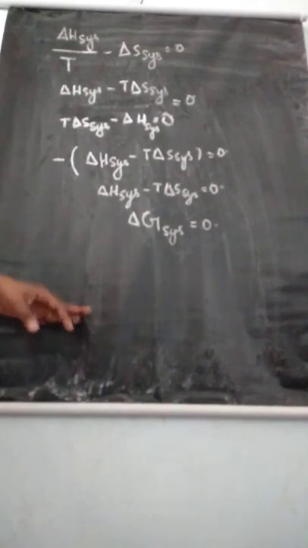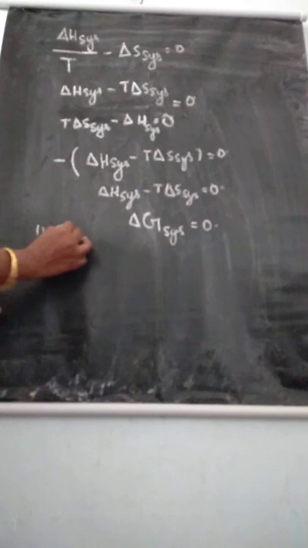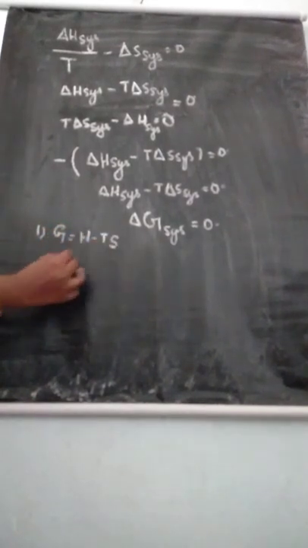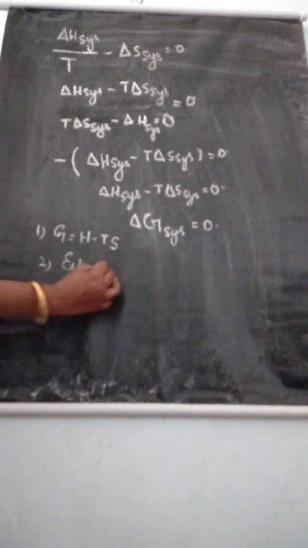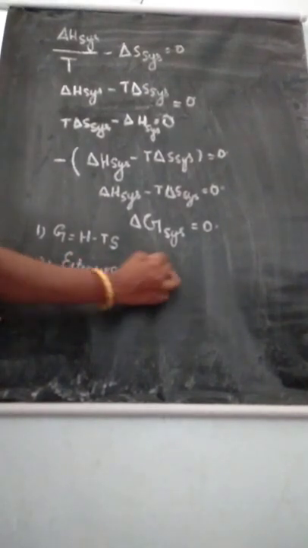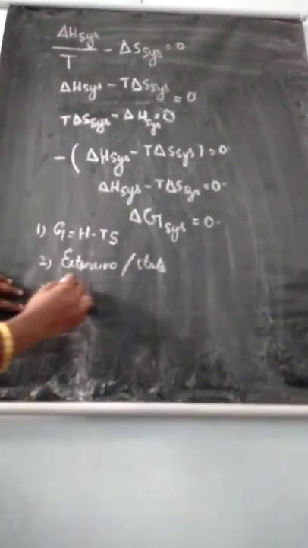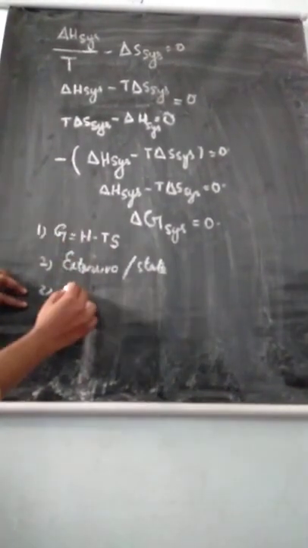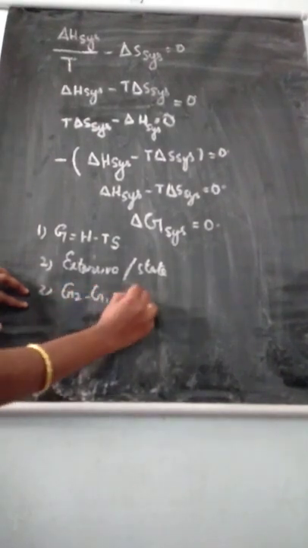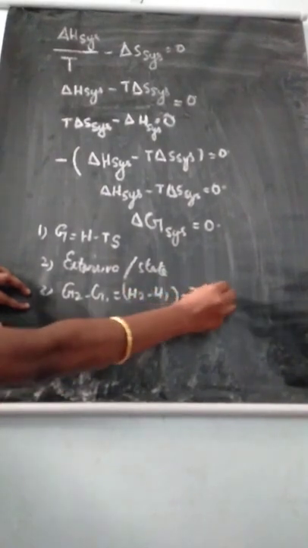Understand? So what are the points we learned? First point, Gibbs free energy G is equal to H minus TS. Then second point, this is an extensive property and single valued state function. Then third point, when the system changes from its state, G2 minus G1 is equal to H2 minus H1 minus T into S2 minus S1.